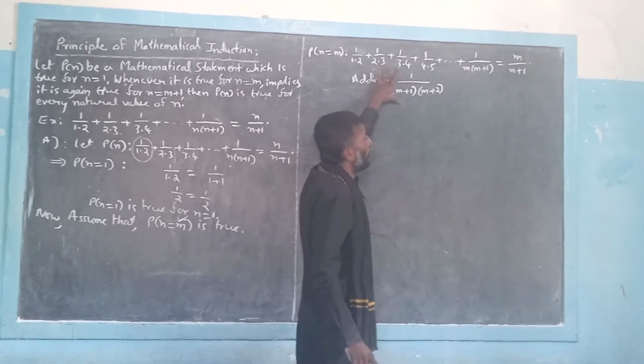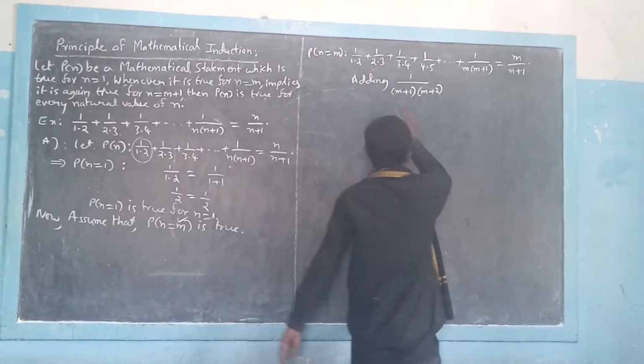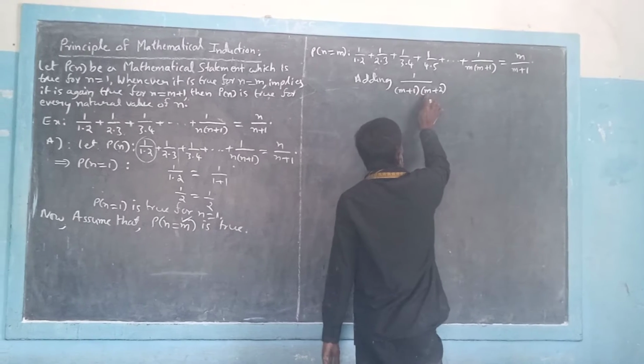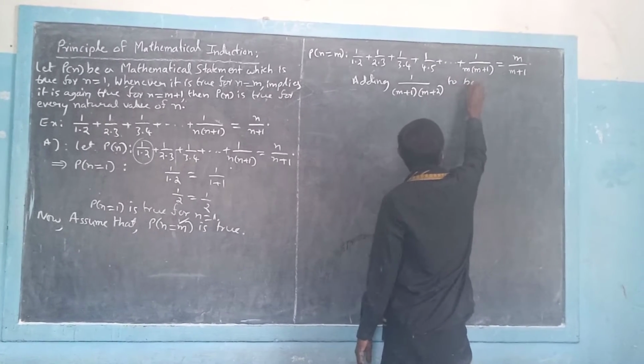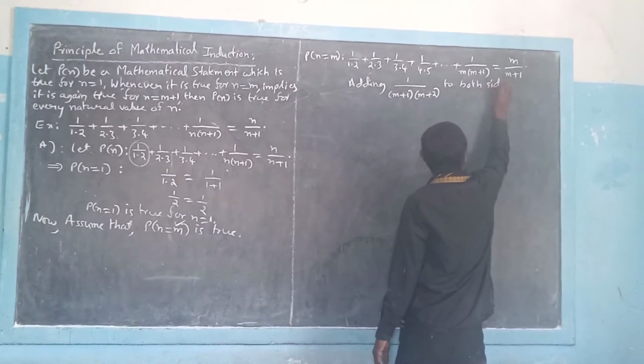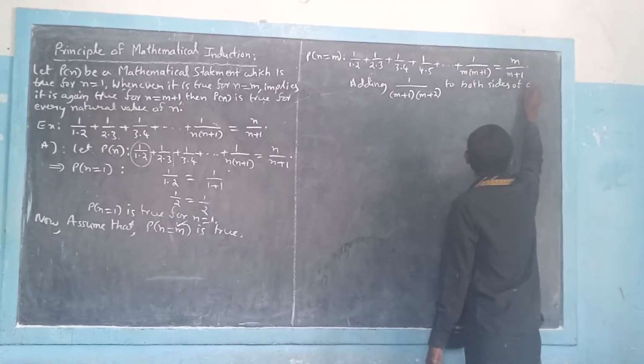So we need to add this term to both sides. Adding 1 by m plus 1 into m plus 2 to both sides of the above statement.